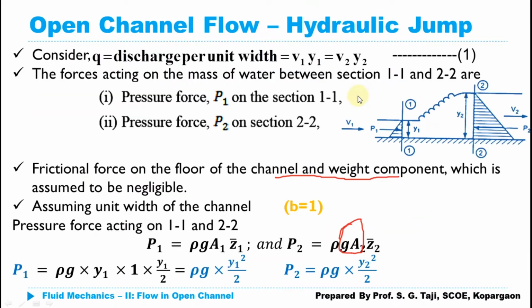Let us consider a channel section in which a hydraulic jump is going to take place. Let us consider section 1 and section 2 before and after the hydraulic jump, and obviously at those two sections the flow is uniform. V1, P1 and Y1 are the velocity, pressure and depth of flow at section 1, and similarly Y2, V2 and P2 are the respective values at section 2.